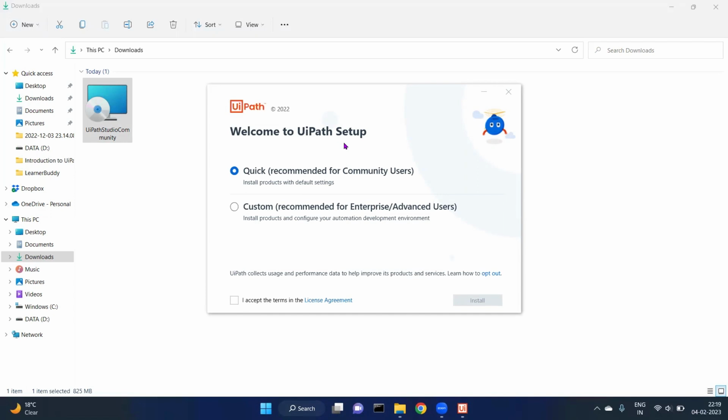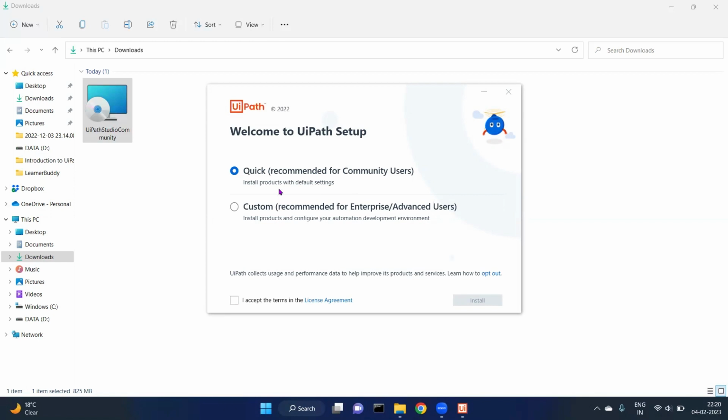Now, UiPath welcomes us to the UiPath setup. UiPath provides two options. One is quick, which is recommended by UiPath for community users, and the second one is custom, which is recommended by UiPath for enterprise and advanced users. The basic difference between quick and custom is that for quick, UiPath will install this product with some default settings, and for custom, UiPath will go with some advanced features, like we can go for a single user, meaning the current user, and it can also go with all the users which are logged into the system.